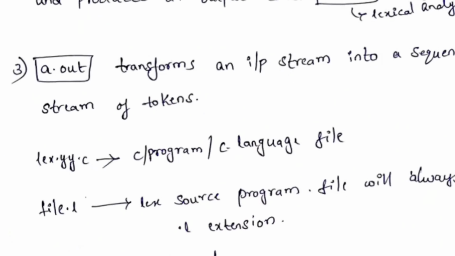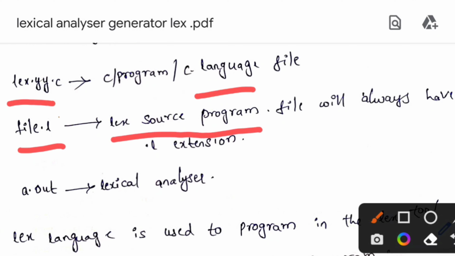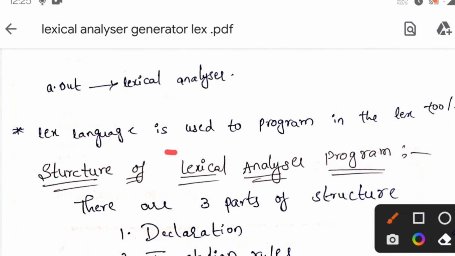Here I have written clearly that lex.yy.c is sent to the C compiler, a C language file, and file.l is a LEX source program. The file will always have the .l extension. a.out is nothing but the lexical analyzer. LEX language is used to program in the LEX tool.